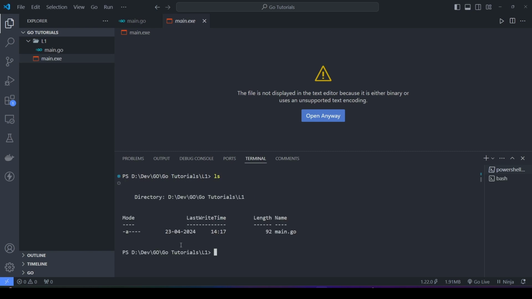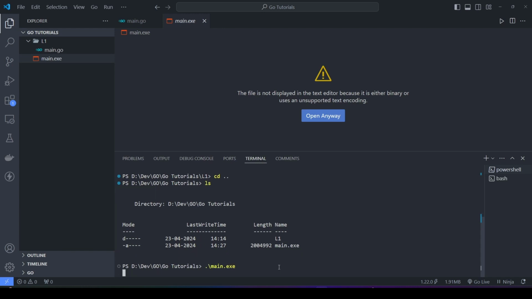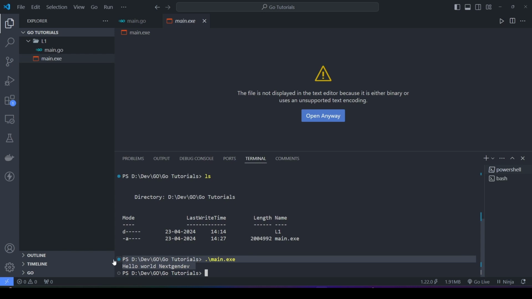See, as you can see, it doesn't have anything here. It was inside the main folder. So let me go back and then you can see it's here, main.exe. Now I can execute it. So let me do it one more time. And as you can see here, this code has been executed. So as you can see here, we could directly execute this compiled code in any system, irrespective of the Golang present in the system or not.